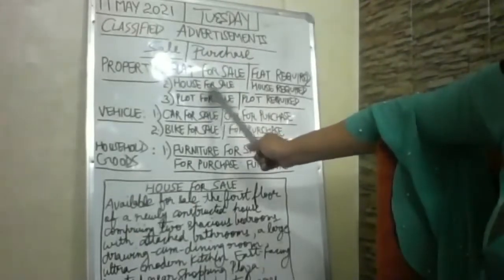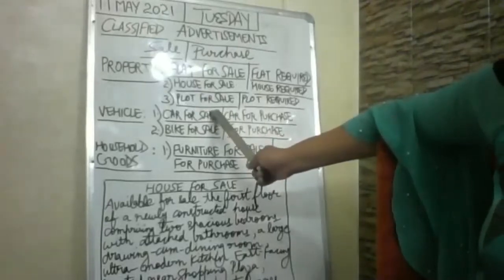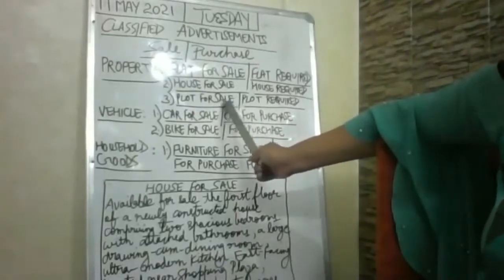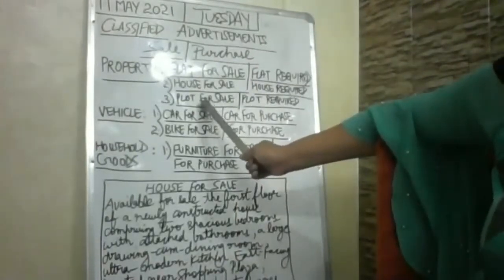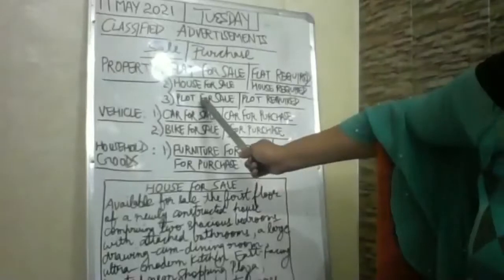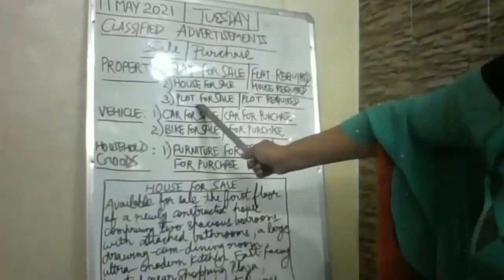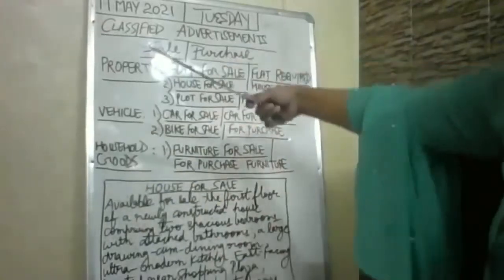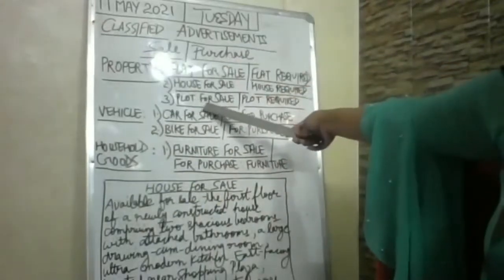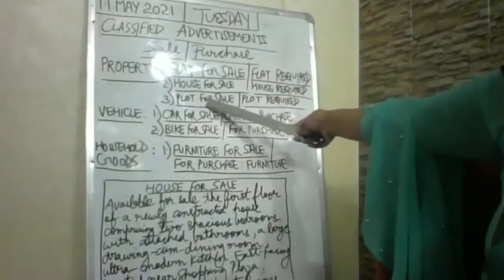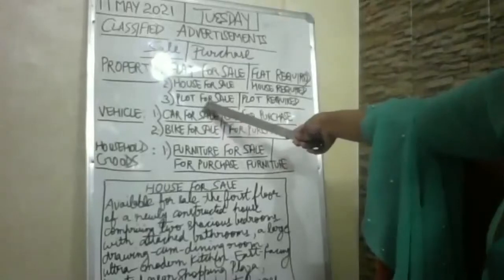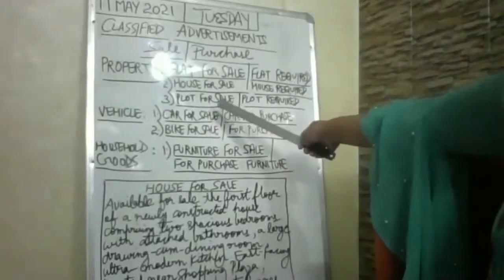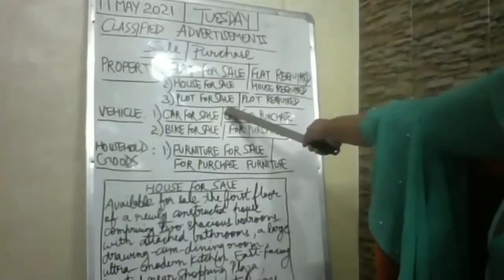Then we have plot for sale. I'm just discussing the categories. We will be doing an example of each. Plot is like no building is made on it. Some students get confused about what is a plot. In plot mainly you can just mention the dimensions or the area, or the location of the plot, or the price of the plot, or any other advantage or any other feature added with it. Because there is no building, you cannot mention anything as we do in flats.